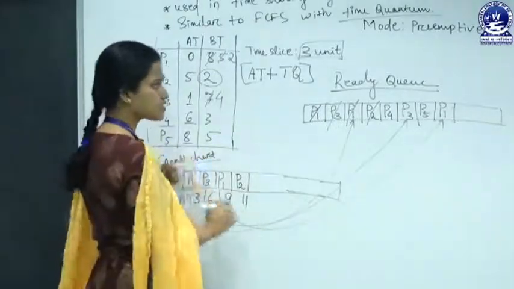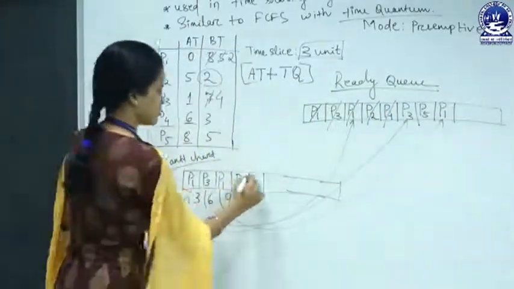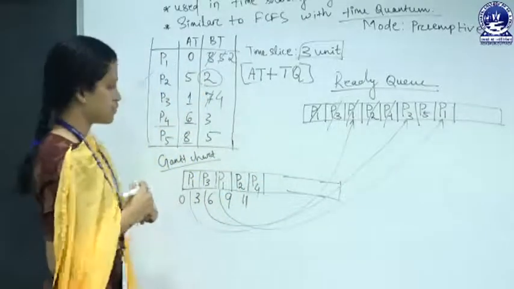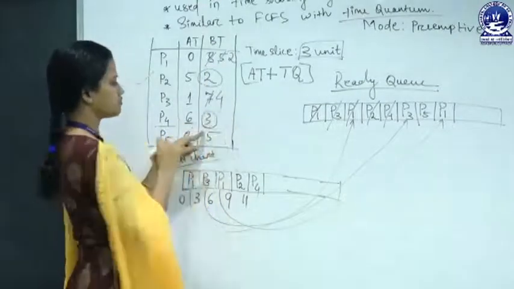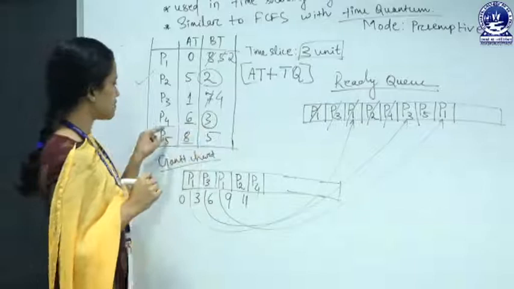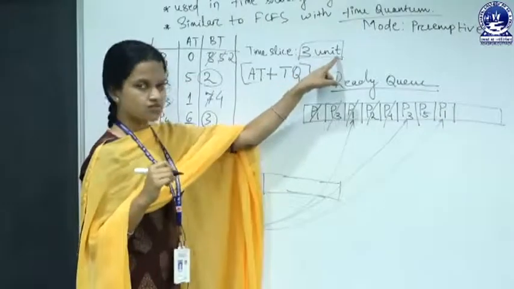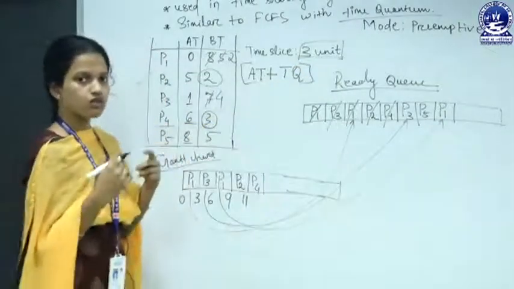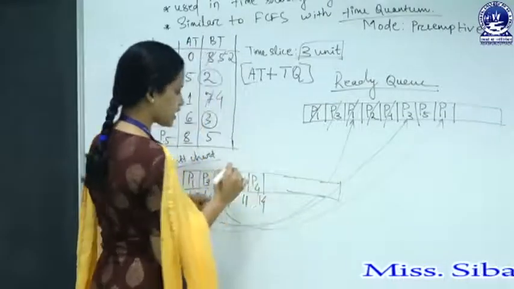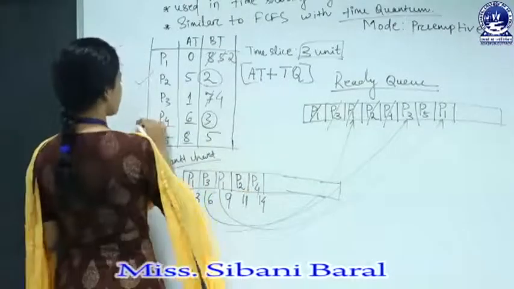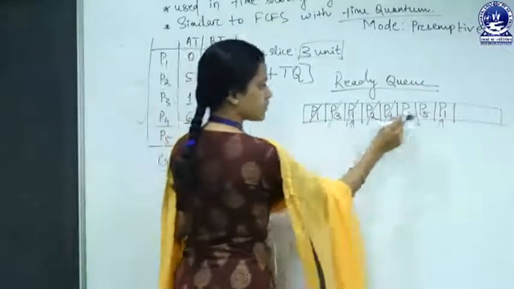Okay, next is P4. Put P4 into the CPU. For how long? The burst time is 3 millisecond and the time quantum is 3 millisecond. So P4 will be terminated. 12, 13 and 14. At 14 millisecond, P4 would be terminated. So P4 is done now. Fine. Next is P3.